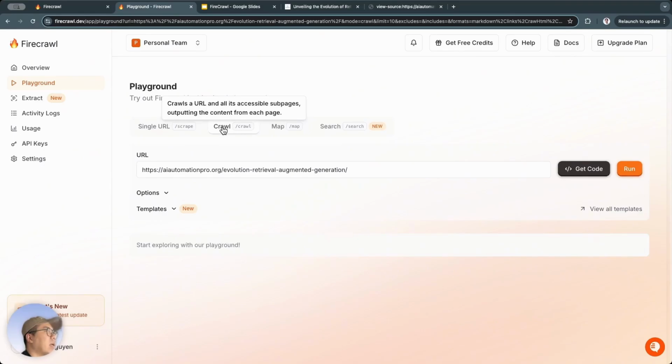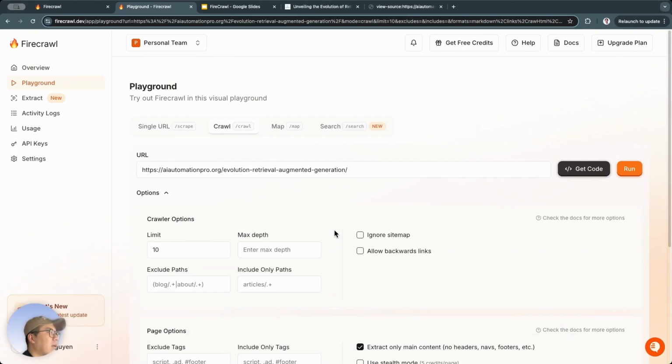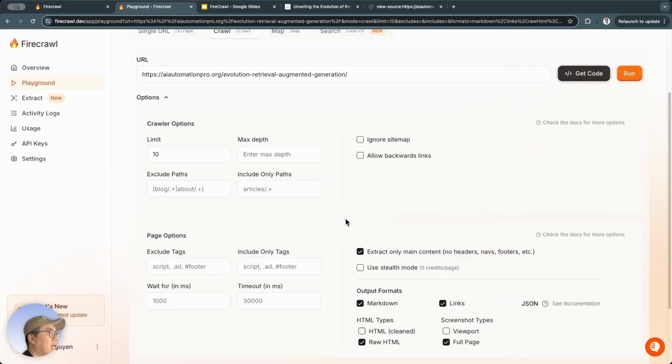Alright, next I'll demonstrate the crawl feature, which means we just need to give it a URL, and it will access that address and all the subpages it can find. Then after that, it will return the content. Like a spider crawling, it goes to this page, and that page has links to other pages, then it will go into those pages. That's called crawling. I'll try with this page too. But I don't want it to scrape everything. I just want it to fetch, for example, only 10 pages, and the max depth is how deep it will crawl.